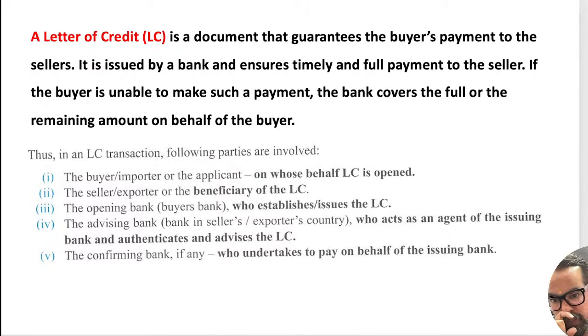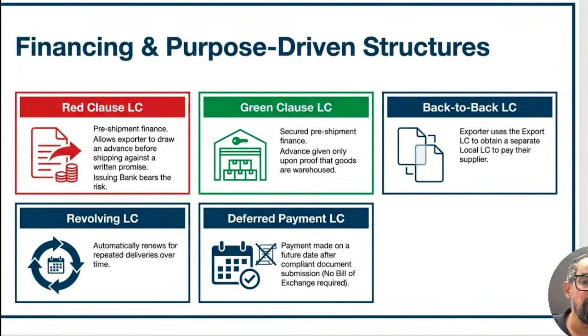So the areas, we have the different types of LCs like red clause, green clause, back to back. When it comes to red clause, the seller can take advances based on the LC itself. Green clause, we generally do some sort of scrutiny around the stock or inventory and others. Back to back LC, the exporter uses an export LC to obtain a separate local LC to pay their supplier also, right? Based on that LC, they are generating another to make the payments to the suppliers.